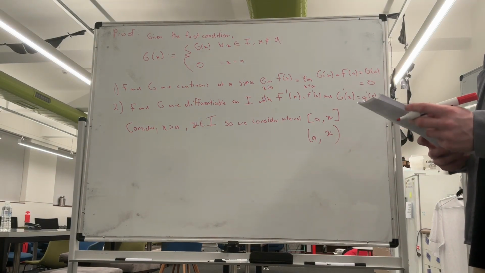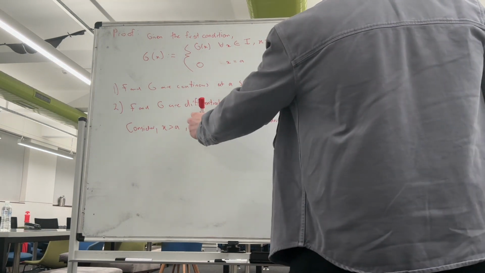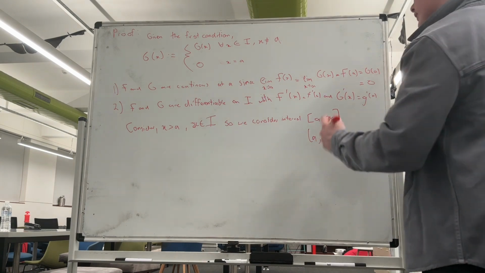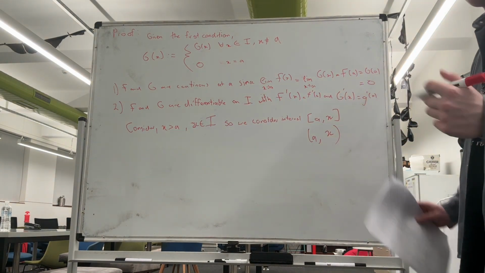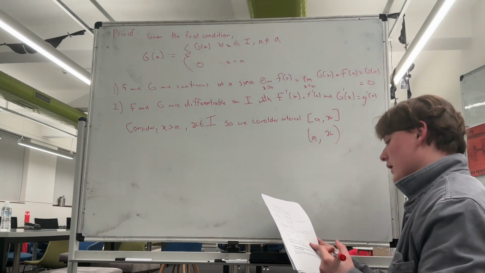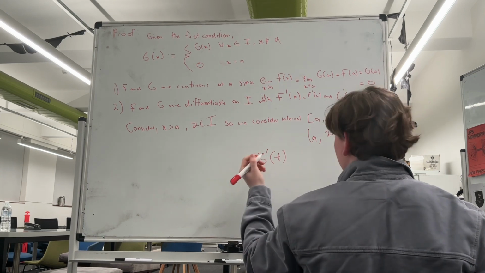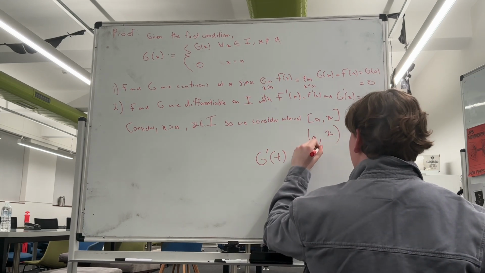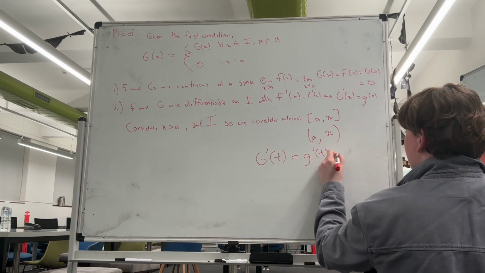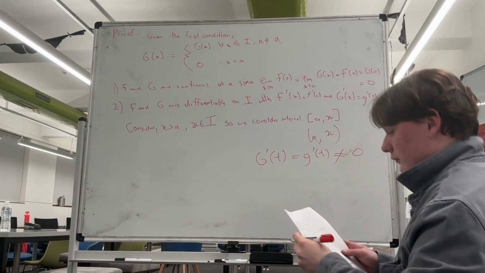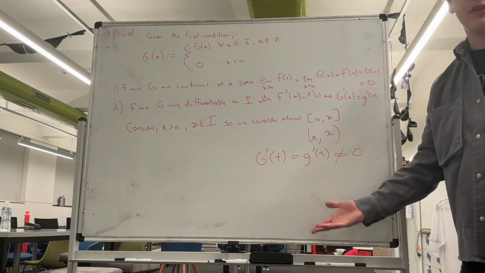And from our second hypothesis and the previously defined condition, if we consider big G prime of t for some t, it's equal to little g prime of t, and there's no value of t such that these are equal to 0. And so with this, we can apply Cauchy's mean value theorem.